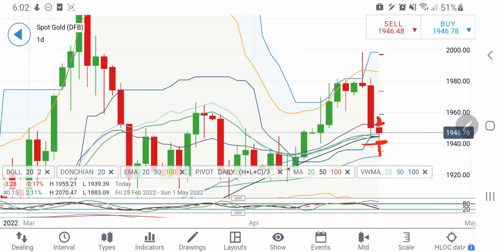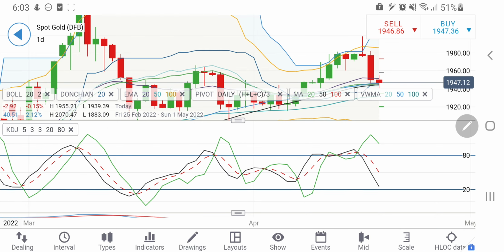The first target could be, breaking this, it may try to hit the 1958, 1960 zone, and in fact it can try to hit towards 1970 levels, also very much possible. And yes, breaking 1940, I'll be bearish. I'll be expecting it to hit the 1935, 1930 zone. So take your positions accordingly. Now look at the daily stochastic also. It is near the oversold zone.